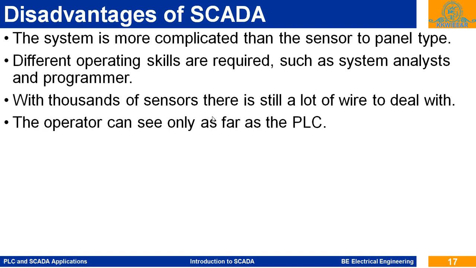So with thousands of sensors, there are still a lot of wires to deal with. The operator can see only as far as the PLC. On the centralized SCADA system, the operator can reach up to the PLC. He can change the set points in the PLC. He can change the ladder program in the PLC, but he cannot reach the sensors in the field. So these are the drawbacks or disadvantages of the SCADA system.